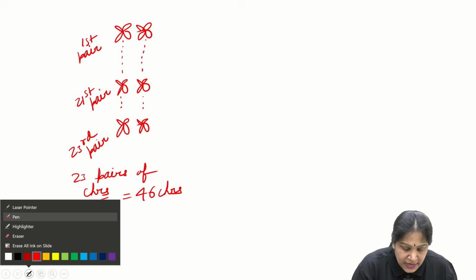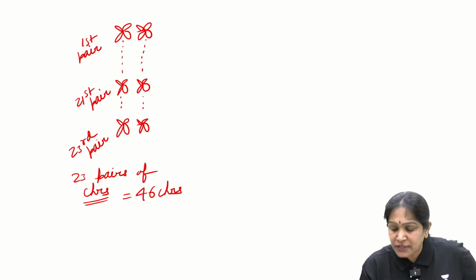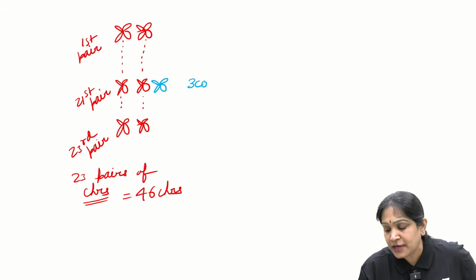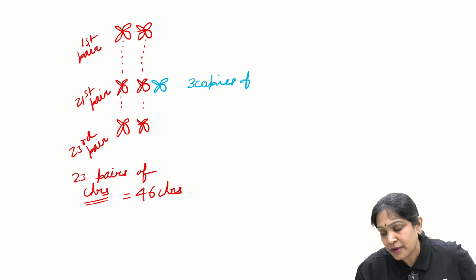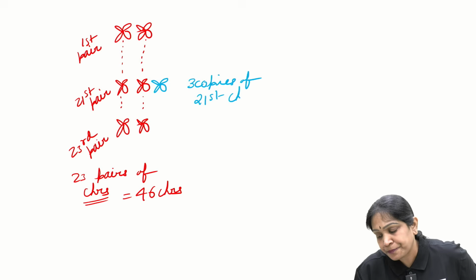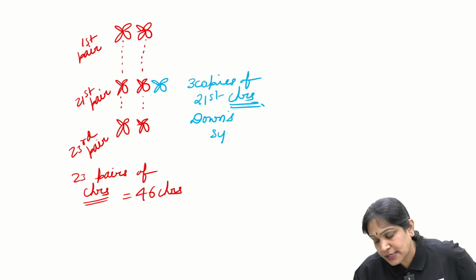But now let us just assume if in the 21st pair you have an extra chromosome, I mean you have 3 copies of 21st chromosome. That is called as Down's syndrome.